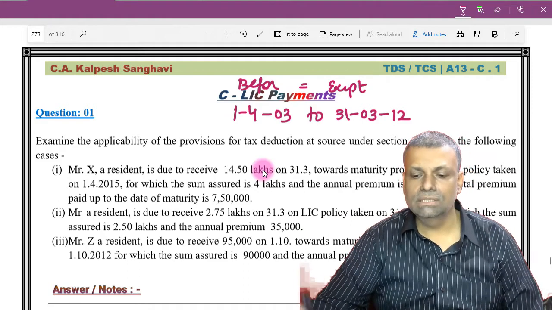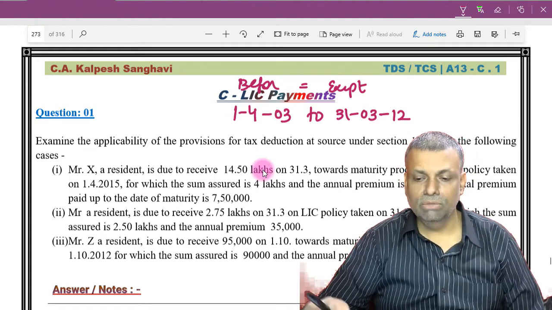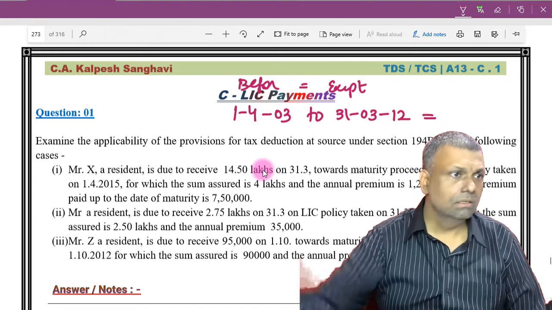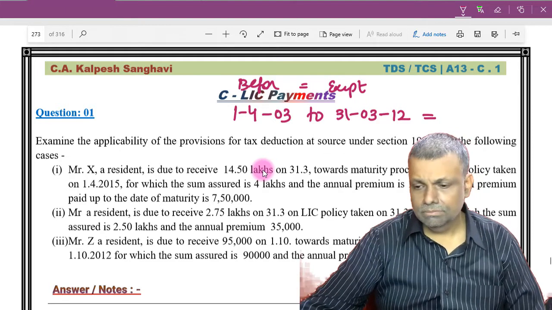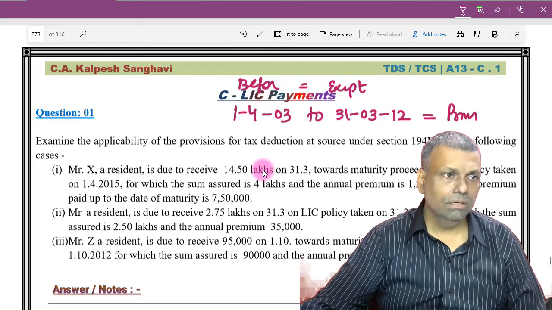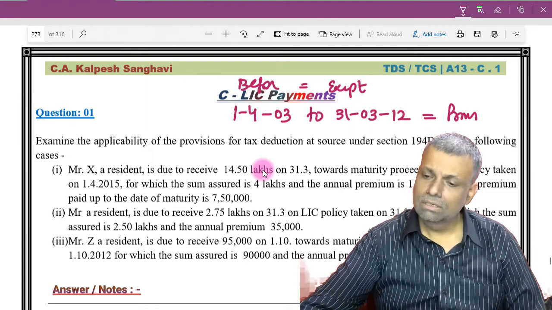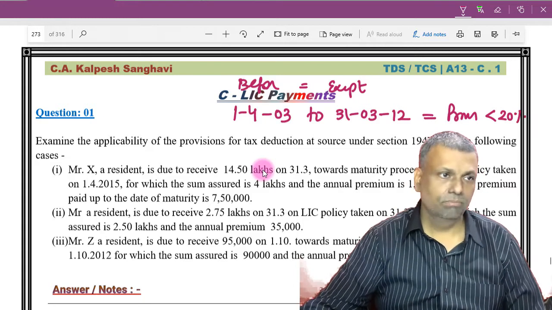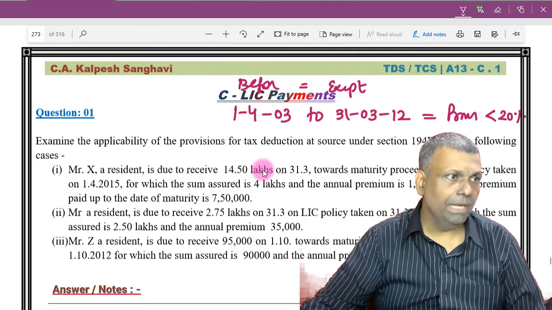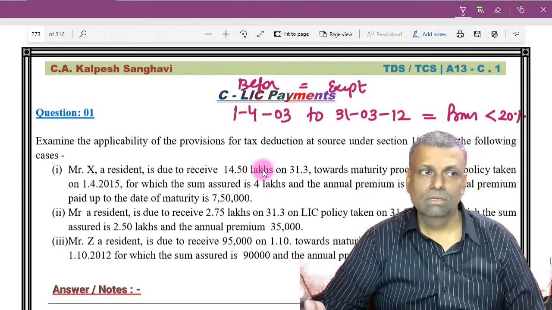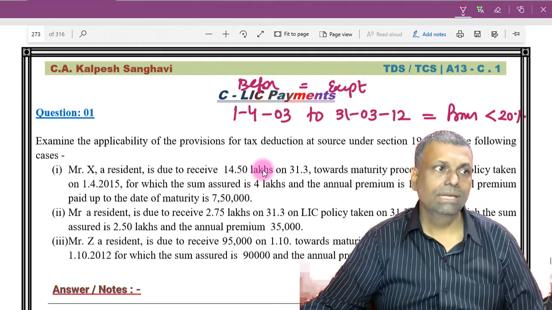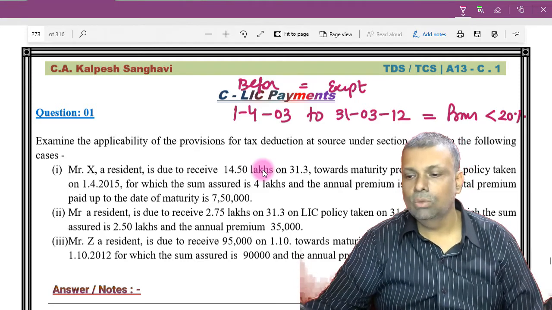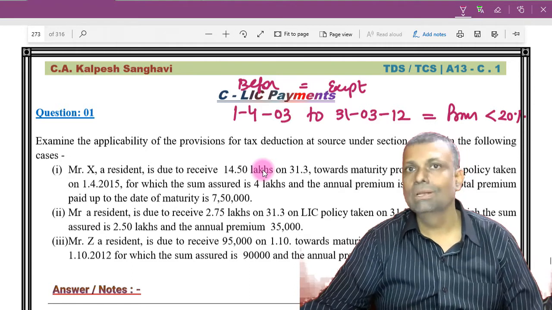So if the policy is taken between 2003 and 2012, where the premium payable for any of the years exceeds 20% of the sum assured, then it will be taxable. Okay, that means if the premium is less than 20% of the sum assured, then it will not be taxable.